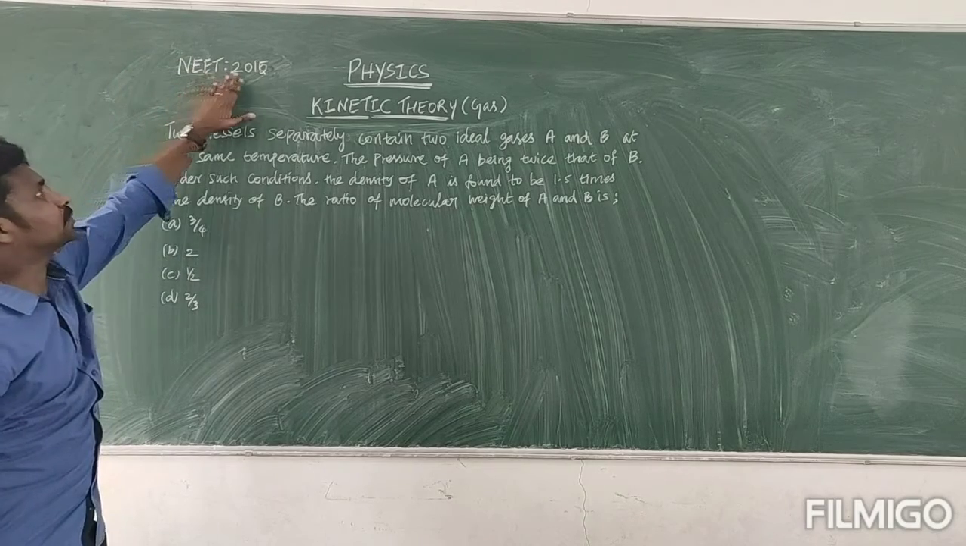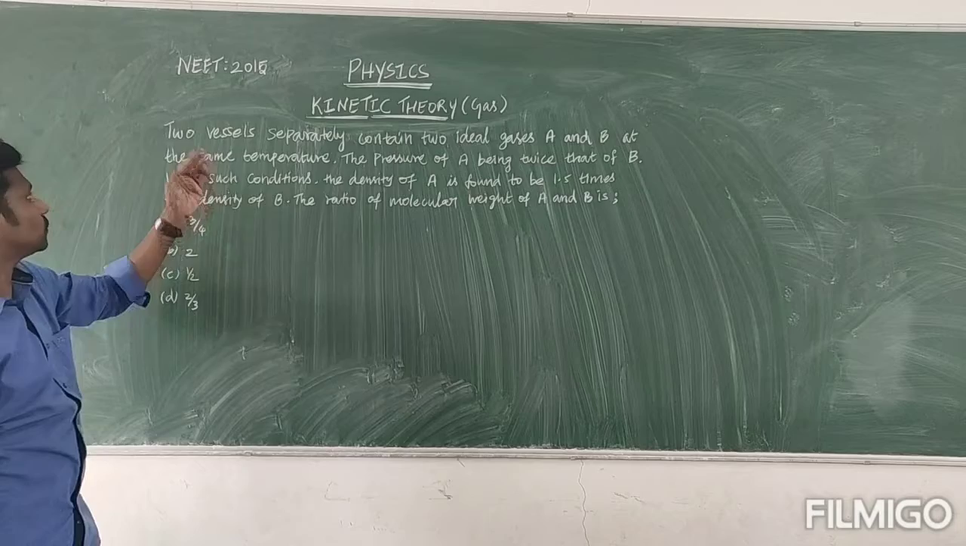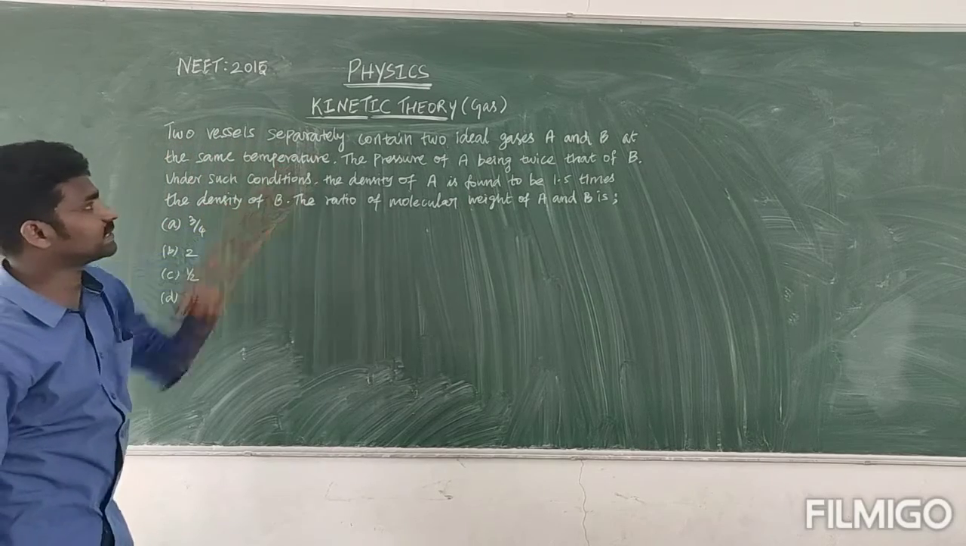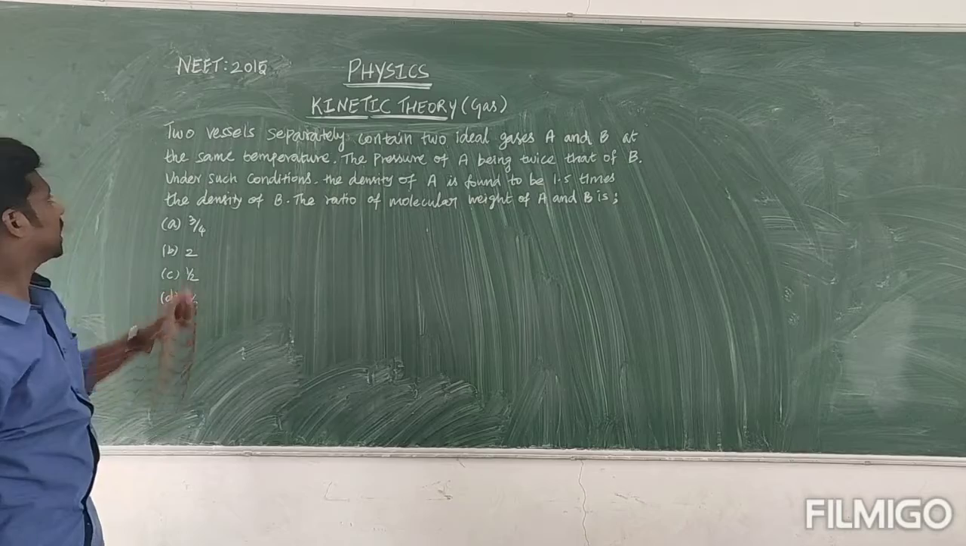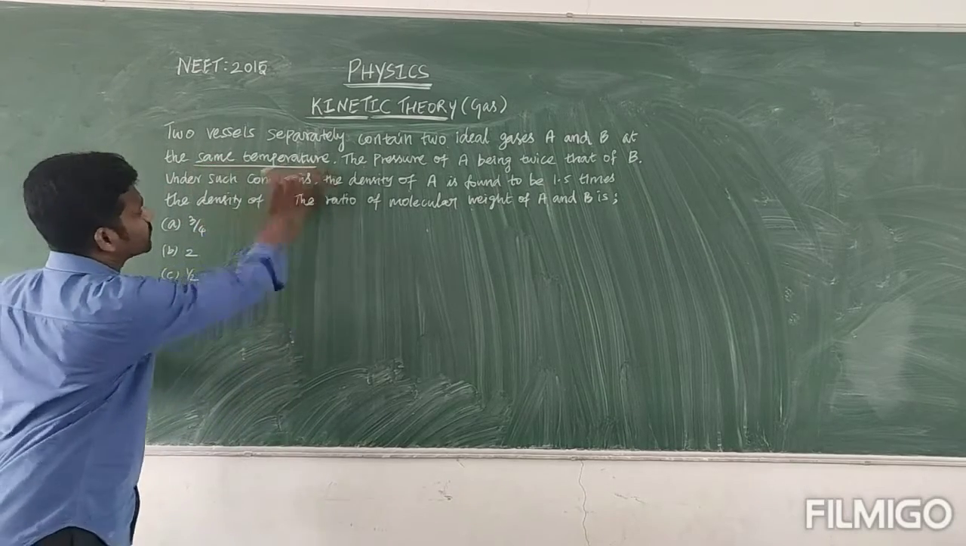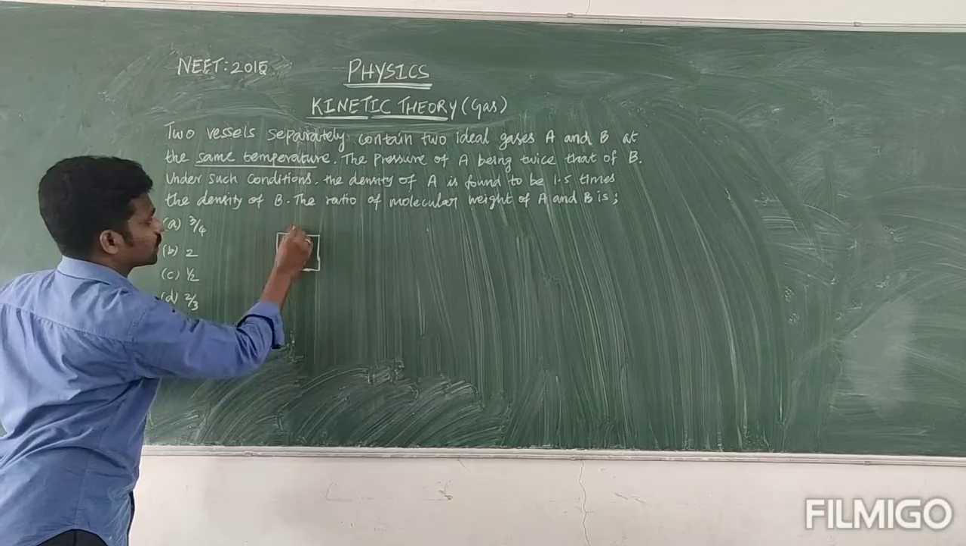Next question from NEET 2015, the chapter Kinetic Theory of Gases. See the question now. Two vessels containing two ideal gases A and B at the same temperature. Okay, the two vessels: vessel 1, then vessel 2.